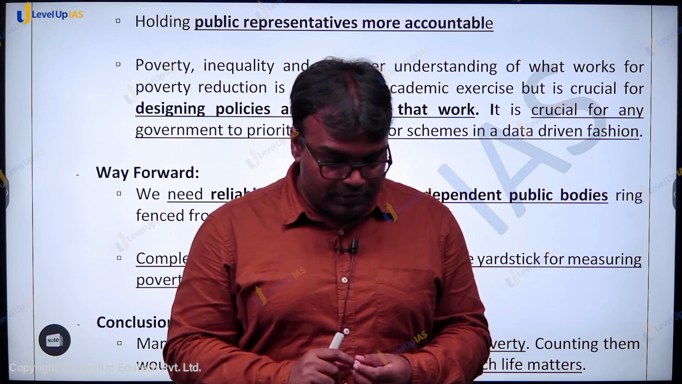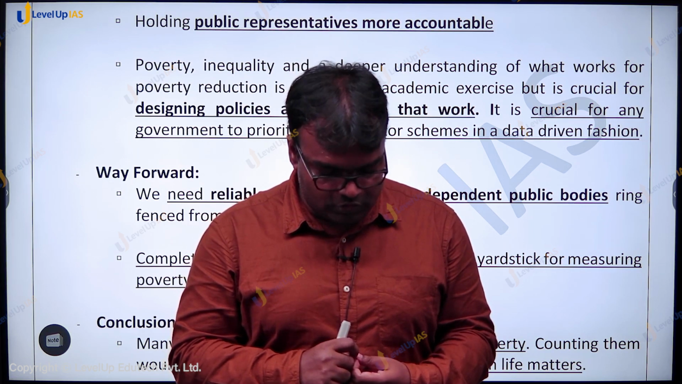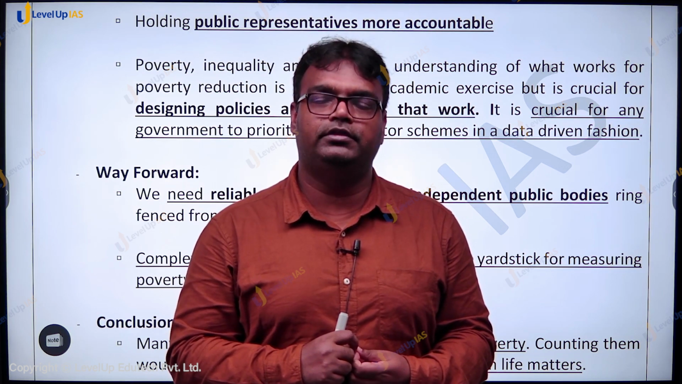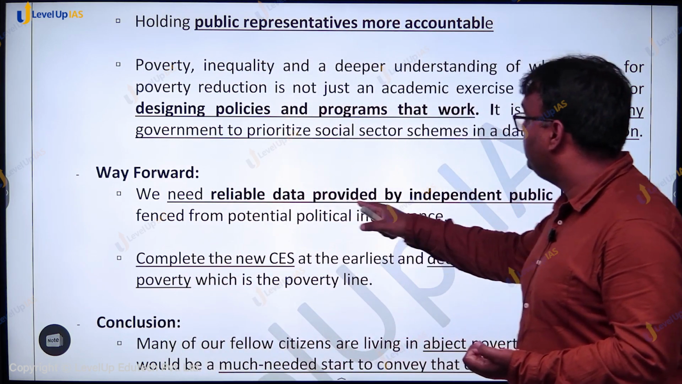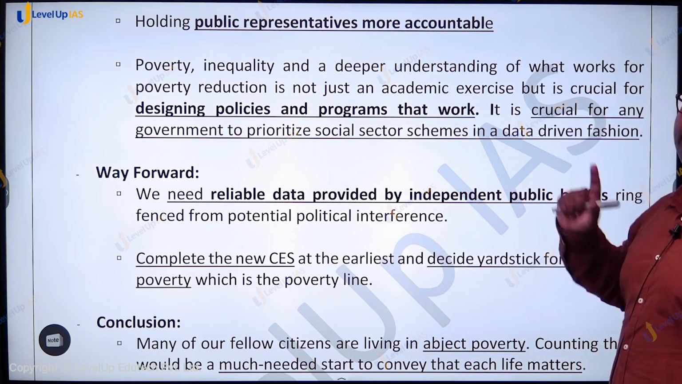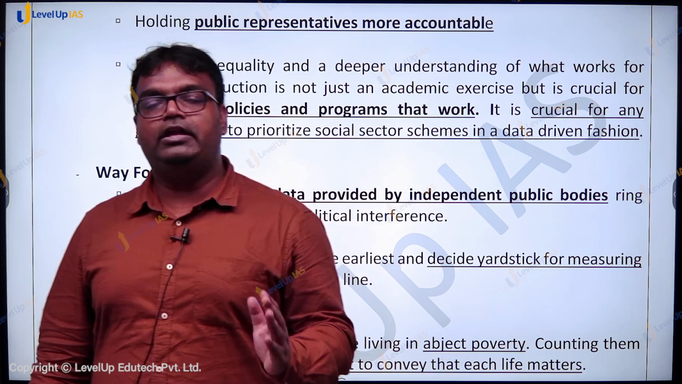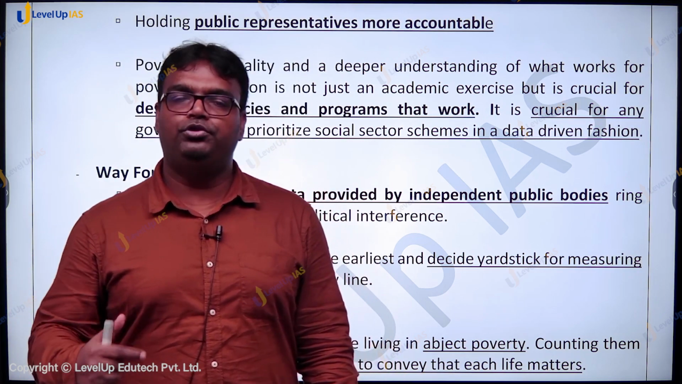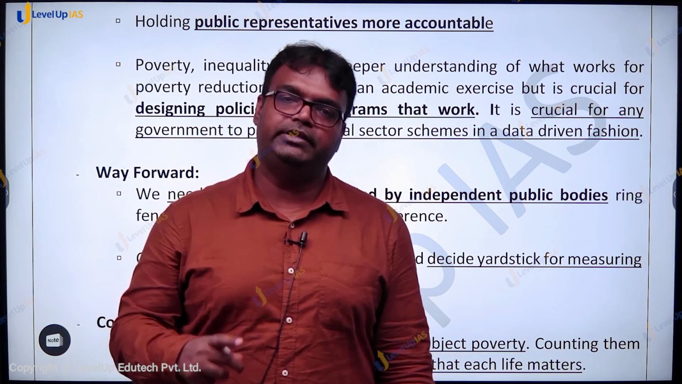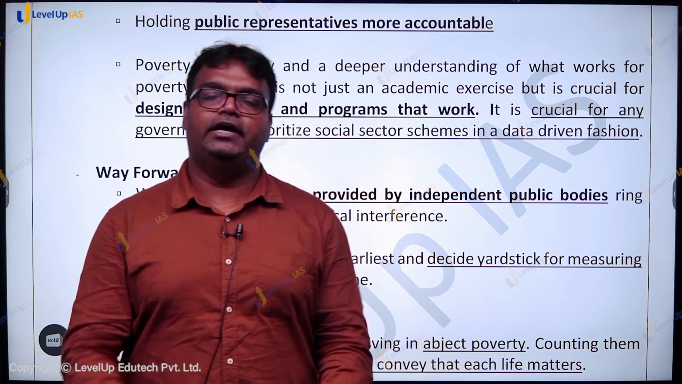दूसरा, data should be free. No, not free is not the right term. Data should not be interfered with. So we need reliable data provided by independent public bodies, ring-fenced from potential political interference. Only then will we have proper estimation, and after we have proper estimation, we'll be able to make proper schemes, hold government accountable, and implement these schemes more effectively. Poverty estimation का crucialness यहाँ से determine होता है.